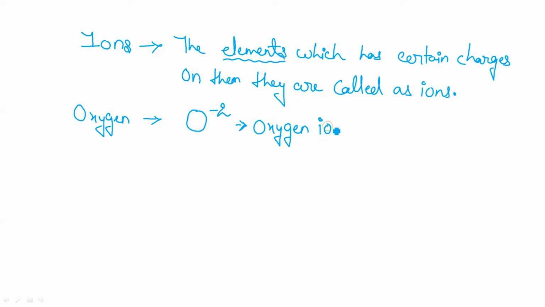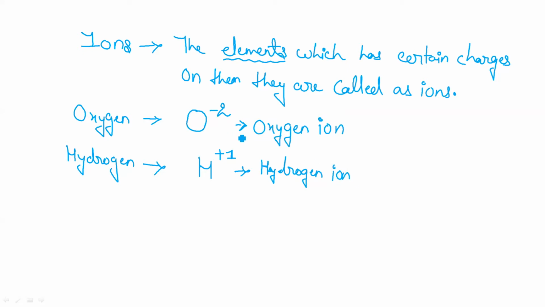Similarly, you know about hydrogen. Hydrogen has a plus charge. If it has a +1 charge, it will be called a hydrogen ion. So the elements or species which have positive or negative charges raised to their power are called ions.